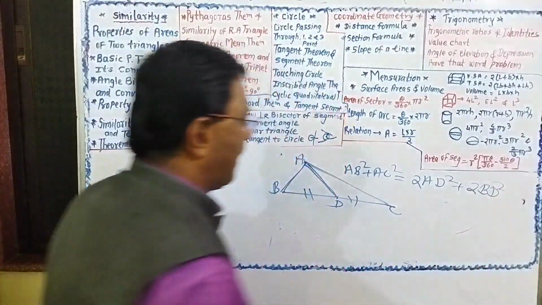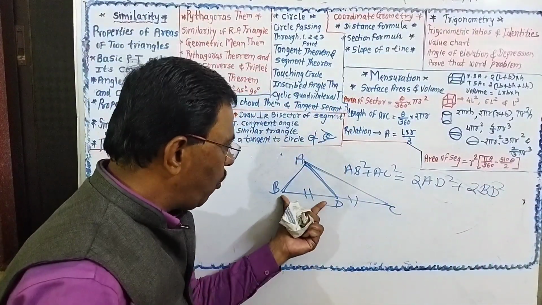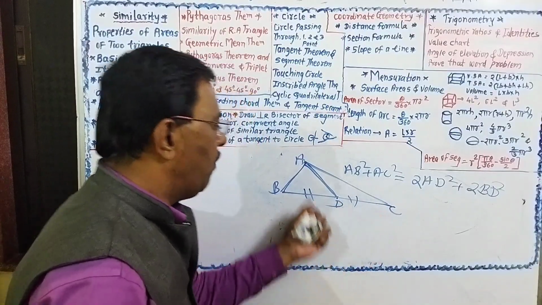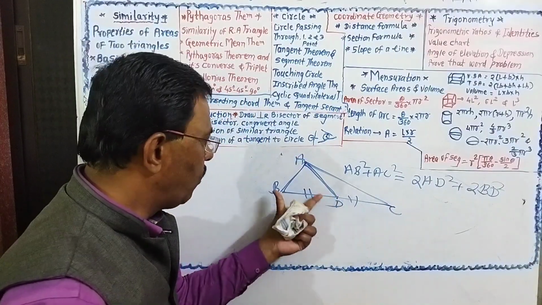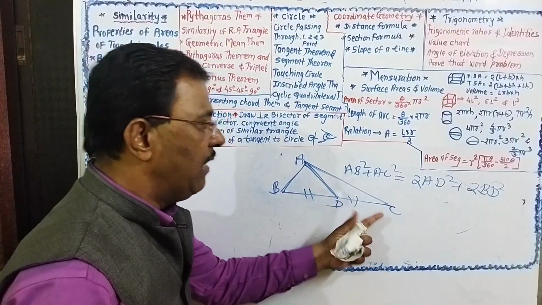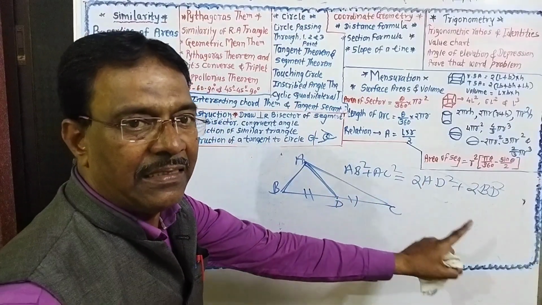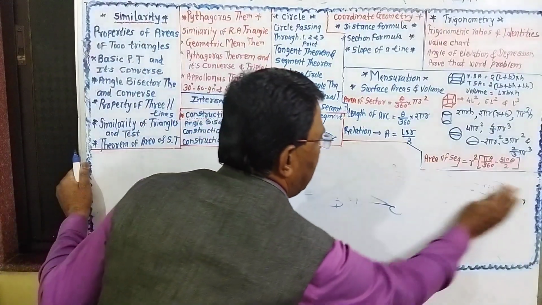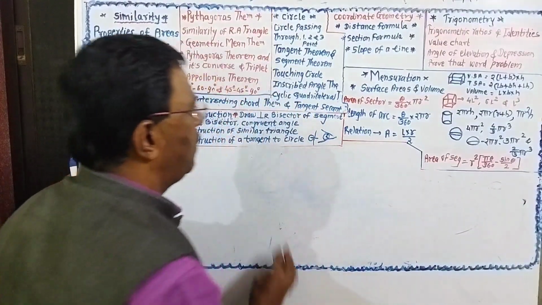One can also write 2CD square instead of 2BD square, because AD is the median, so BD is equal to CD. Depending on this, there will be a question to you here. So you must remember all these important topics.